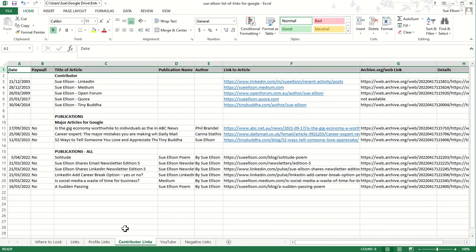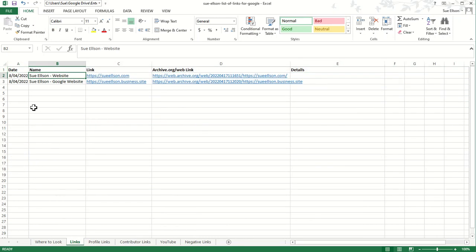Now, here on contributor links, I am a contributor to a variety of websites. So my articles on LinkedIn are on that link. My articles on Medium are on that link. So these are all profile links on websites that distribute content, so I've chosen to group them together. And then I've decided to highlight a couple of my major articles, because ABC News, the Daily Mail, Tiny Buddha, these are reputable websites. So I put them up the top. But then a list of all my publications I've started compiling down here.